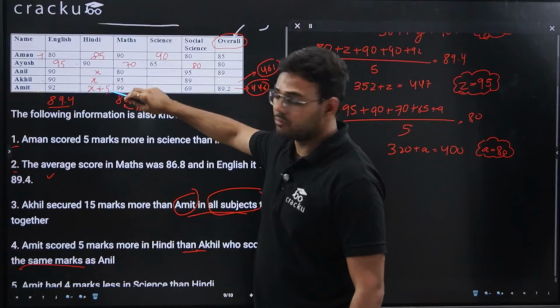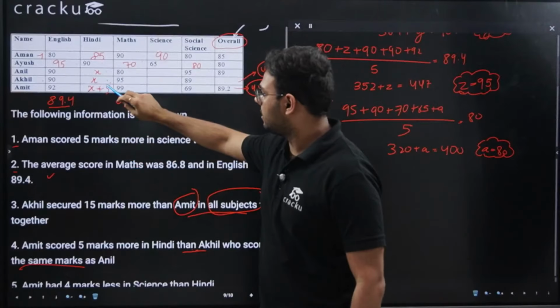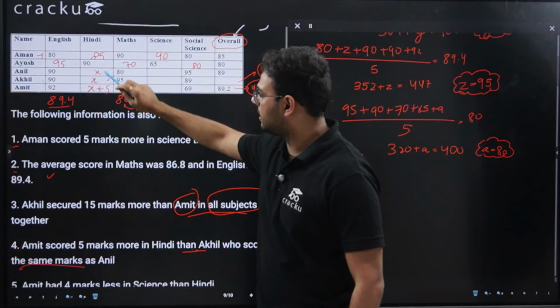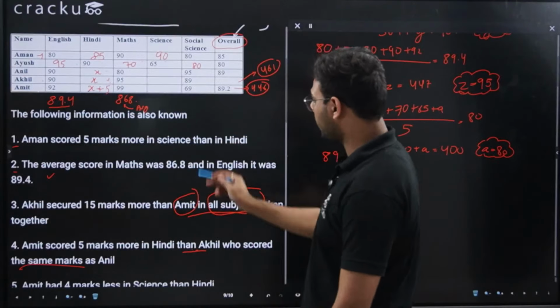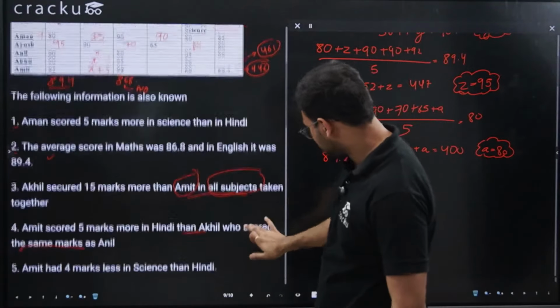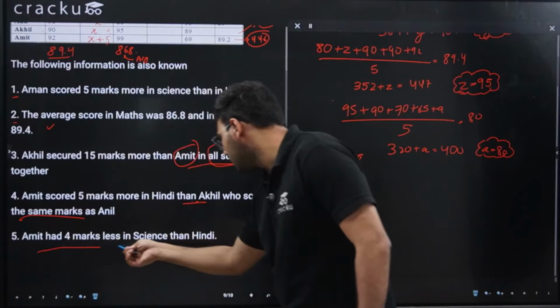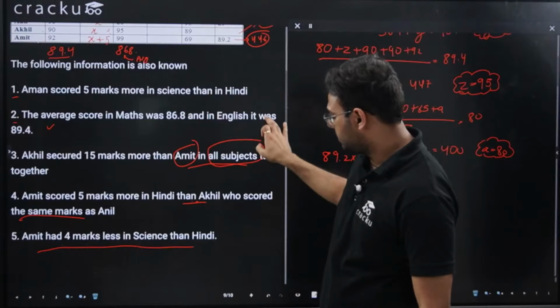Amit scored 5 marks more than Akhil, and Anil scored the same as Akhil. So X, and X plus 5. Now we are done with the fourth condition as well. Let's read the fifth one. Fifth is saying that Amit had scored 4 marks less in science than Hindi.